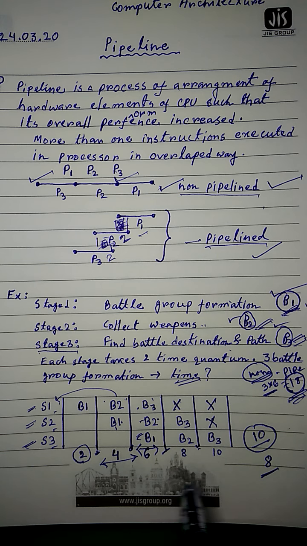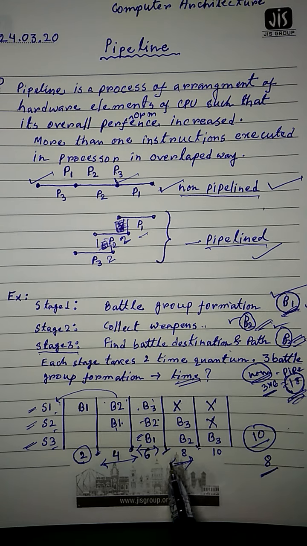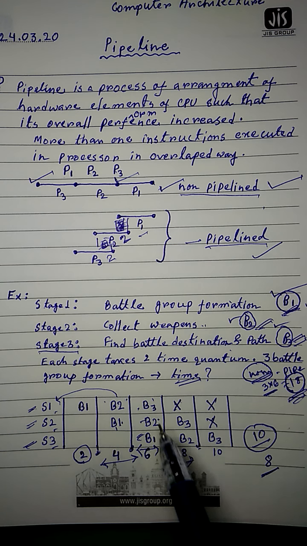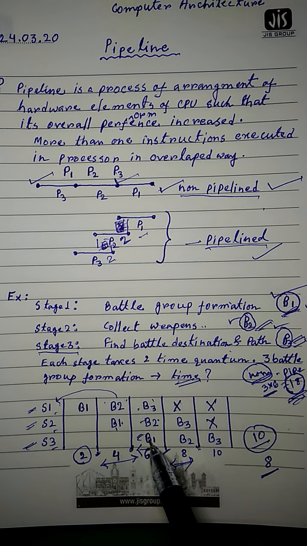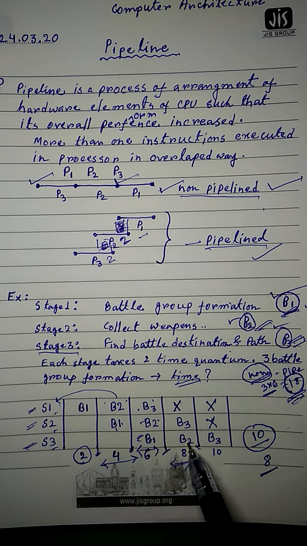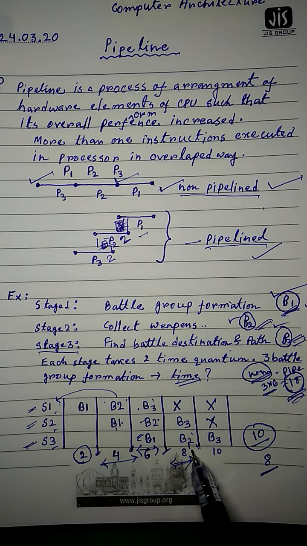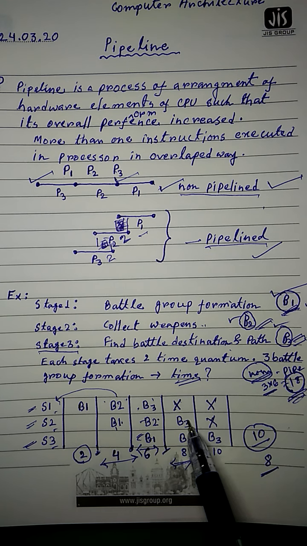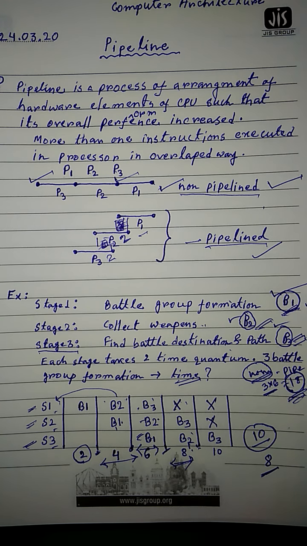And after a duration of 8 time quantum, what will happen? B1 is already completed, so B1 will not be there. B2 will go for the last stage, B3 is collecting weapons, and at that moment S1 will be in idle state.